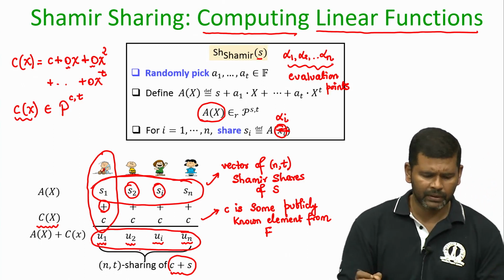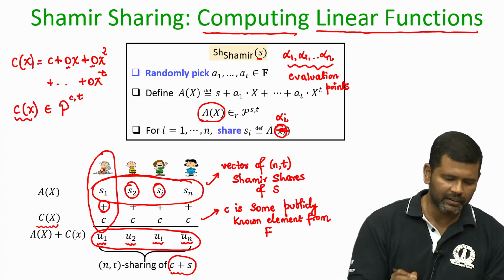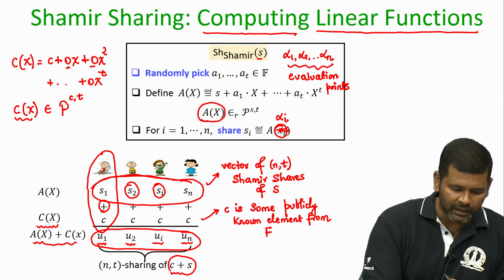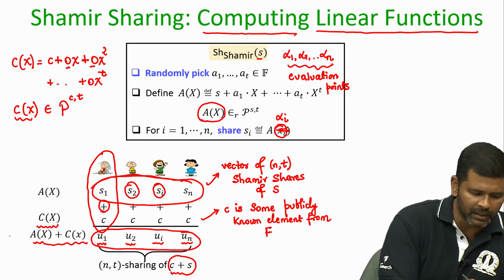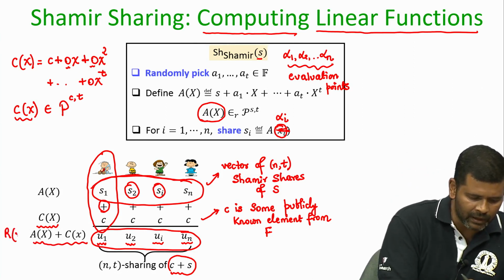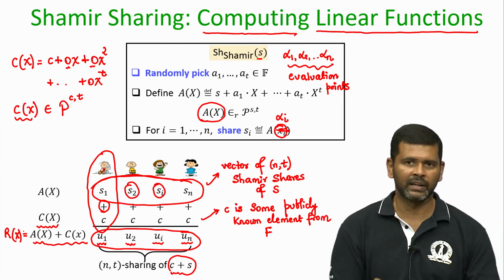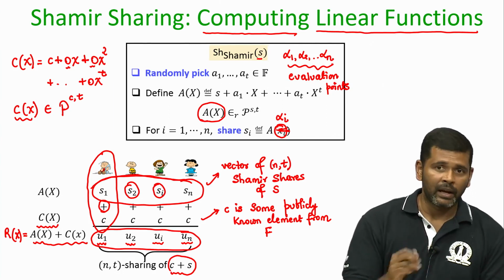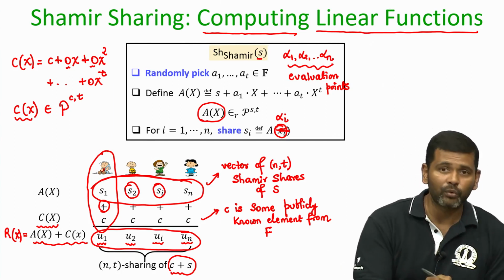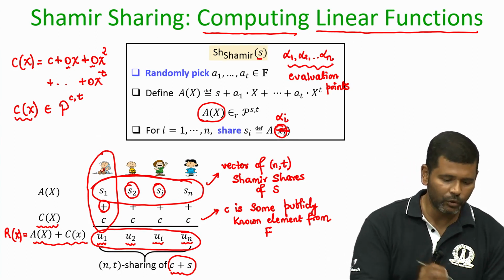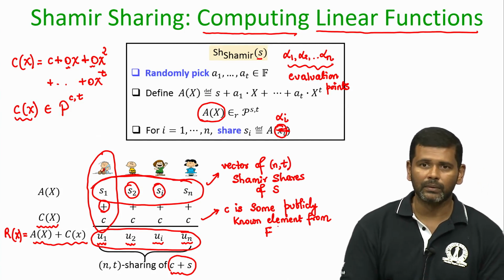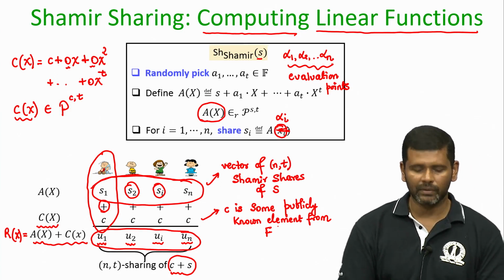So, now if I consider this vector of new values u1 to un, I can say that they are values of the polynomial A(x) plus C(x). Call that polynomial R(x). So, let R(x) be the summation of A(x) and C(x), and R(x) evaluated at alpha 1 is basically S1 plus C, which is u1. R(alpha 2) is basically u2, R(alpha i) is ui, and R(alpha n) is un.